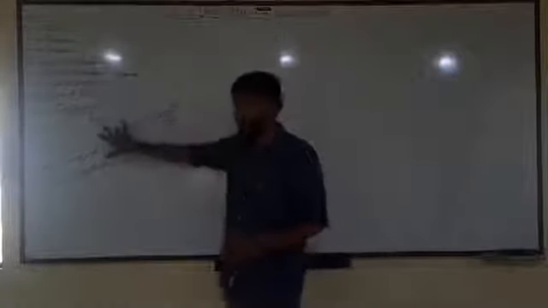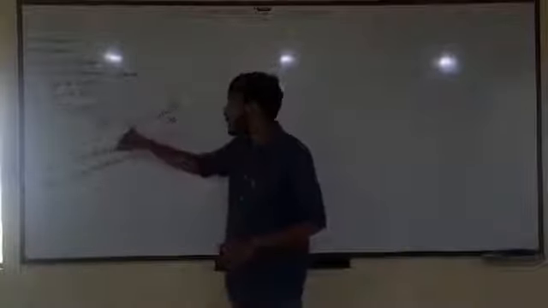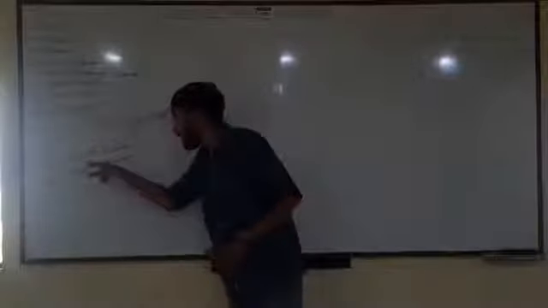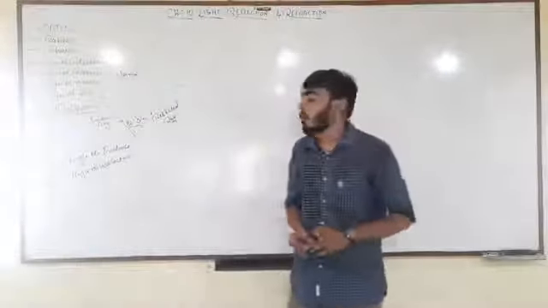Okay, this is the incident ray, this is the normal, this is the reflected ray. These are the angles made with the normal. The angle of incidence is also known as theta I, and theta R is also known as the angle of reflection. Fine. I hope you are clear with these things.